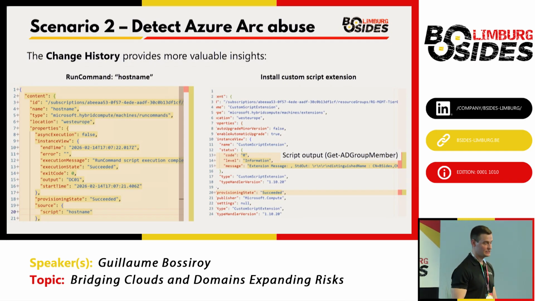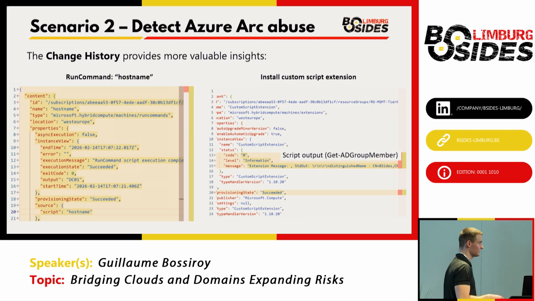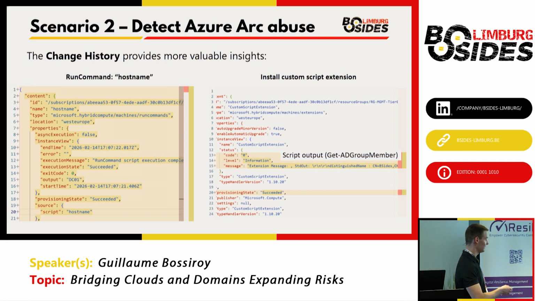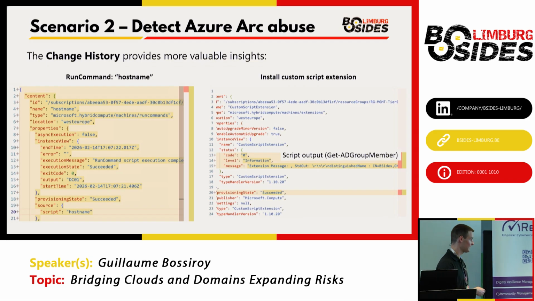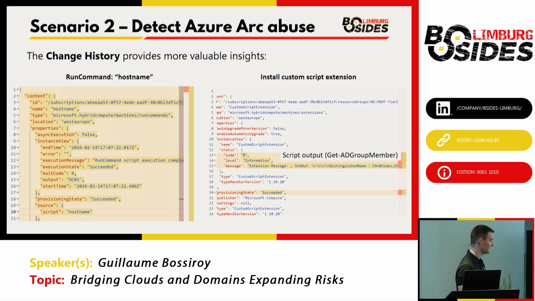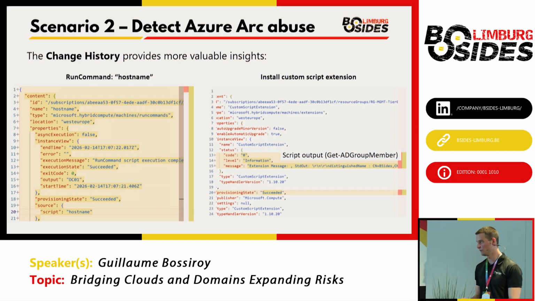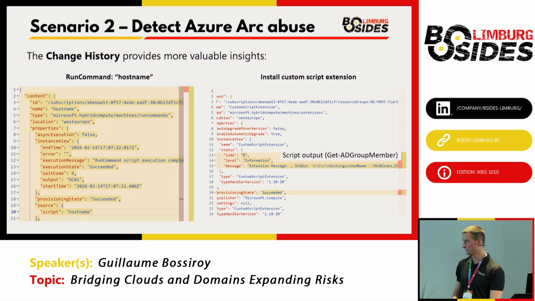And on the right, you see a bit less information. You see that the custom script extension has been deployed, which we already know, but you can also get the output of the script, so the Get-ADGroupMember, and we see that the BSIDES user is indeed a member of the domain admin group. That's why I mentioned that it can be interesting for command and control, because then you can execute a script and get the output of those scripts in that page, in that dashboard.